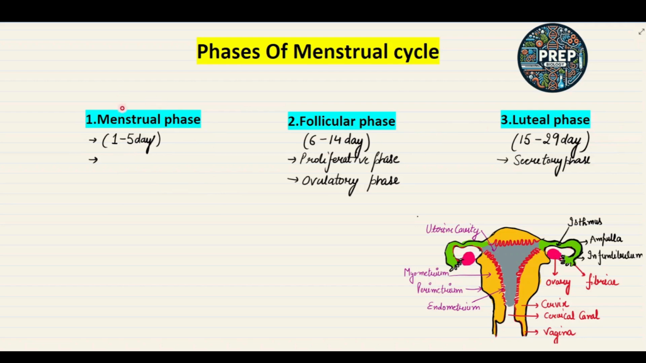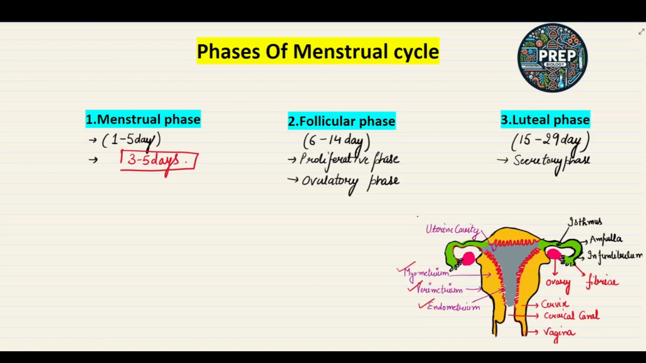Now the first 5 days are the menstrual phase. The menstrual flow lasts for about 3 to 5 days. This is the menstrual phase. As you can see, this is the reproductive system of the human female. This is the uterus, and the body of the uterus contains three layers, as we studied in the previous class: endometrium, perimetrium, and myometrium.